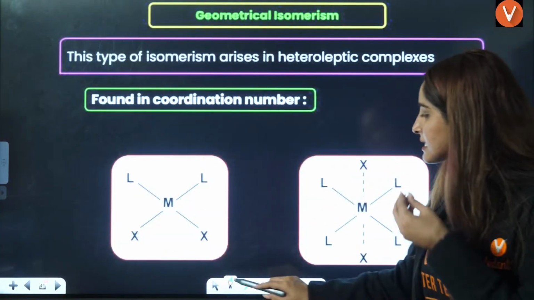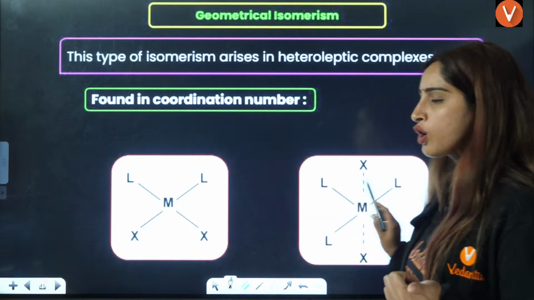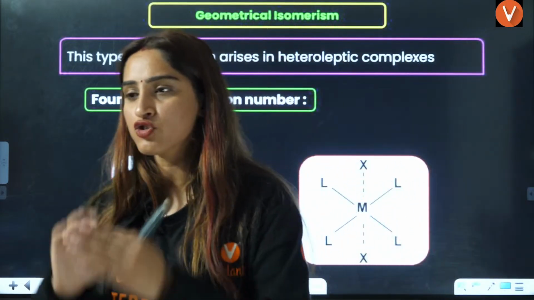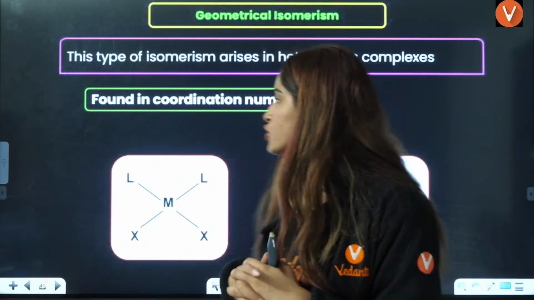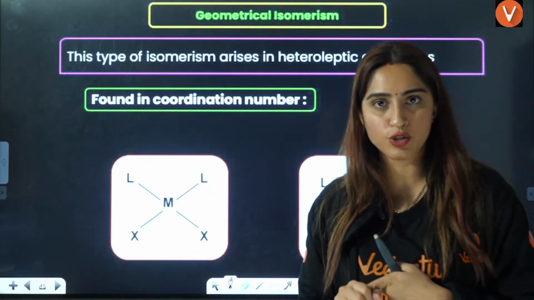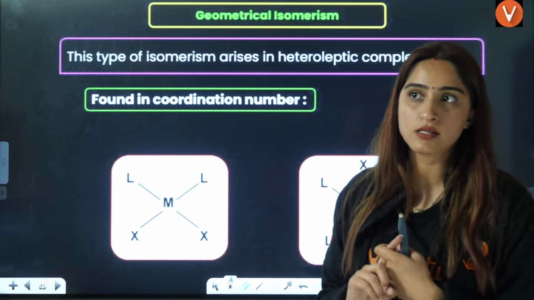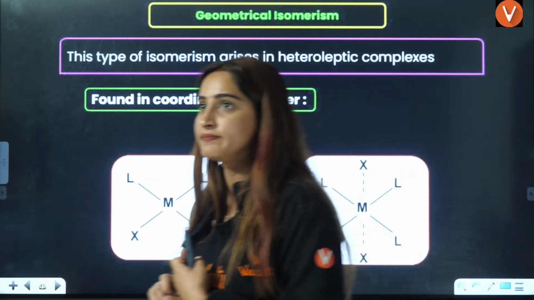Next, if you talk about stereoisomerism, that is the structural difference in 3D, how they are different from each other. Here we have two kinds of isomerism. One is geometrical, the other is optical isomerism.